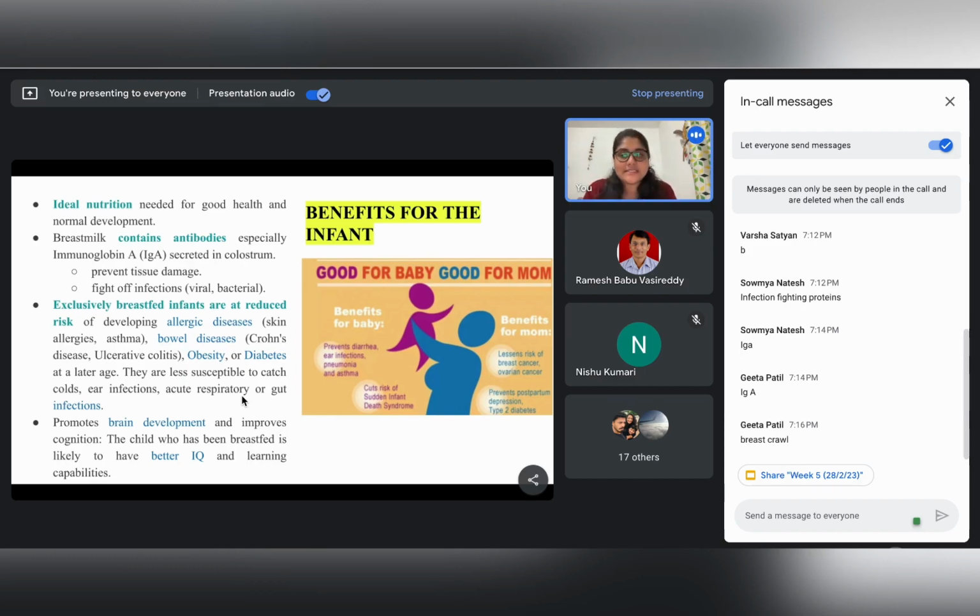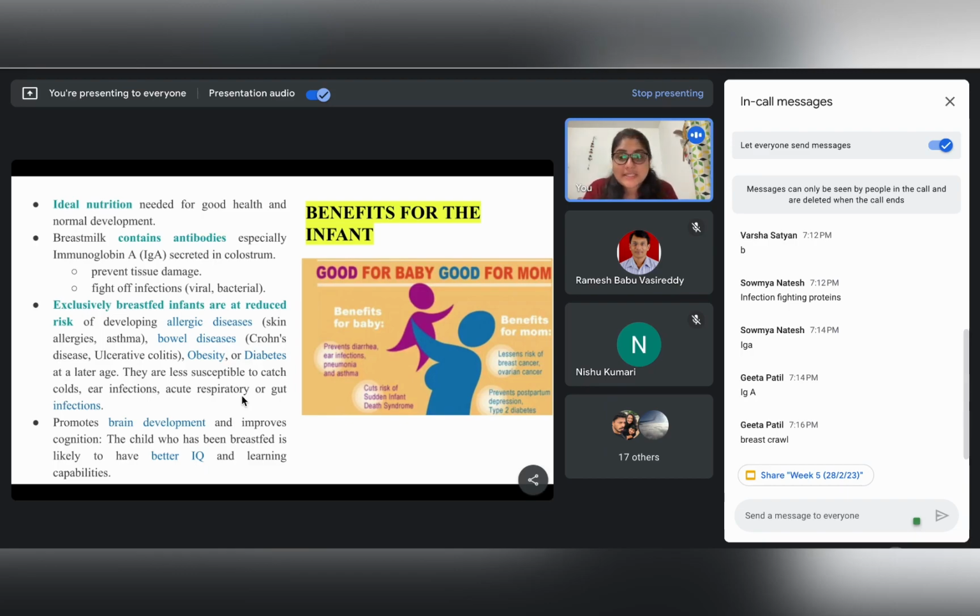As we were saying, exclusively breastfed infants have been found to be less predisposed to all these diseases: the allergic diseases, bowel diseases, and third, type 2 diabetes mellitus. Type 2 diabetes mellitus is very common, but it has been seen that if a child has been properly or exclusively breastfed, then the incidence of type 2 diabetes mellitus is hugely reduced.